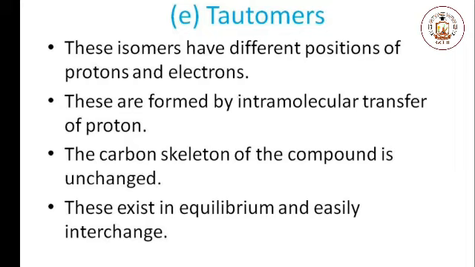Tautomers. These are two isomers which are rapidly in equilibrium with each other. Tautomers have different positions of the protons and electrons. These are formed by the intermolecular transfer of a proton. The carbon skeleton of the compound is unchanged.